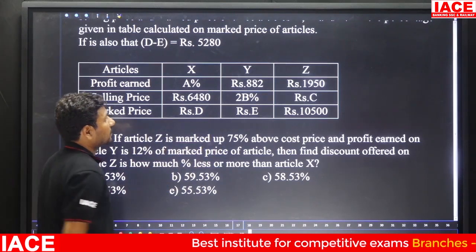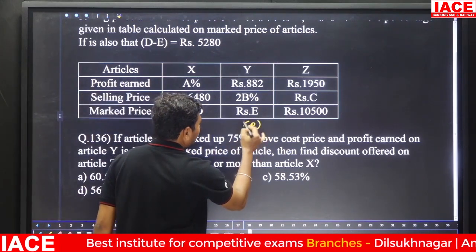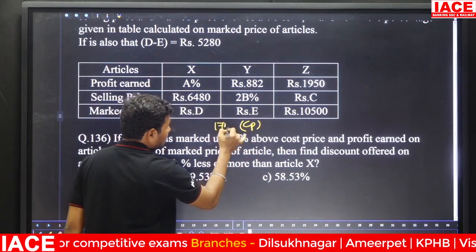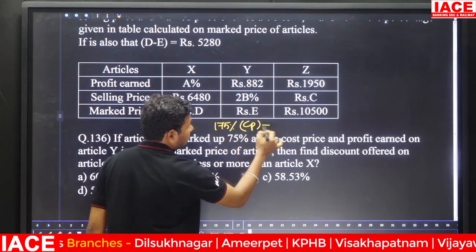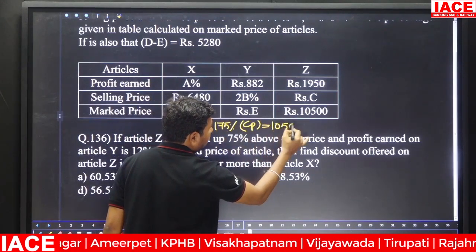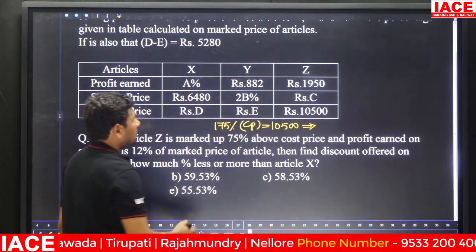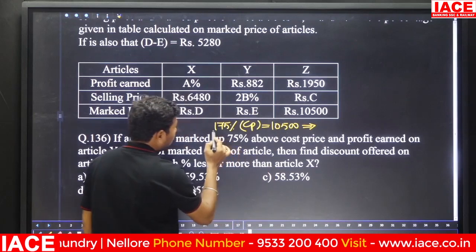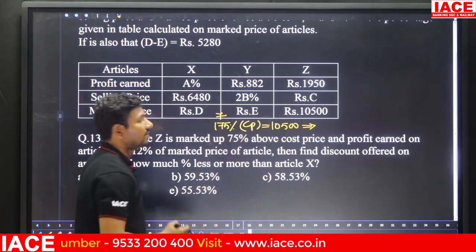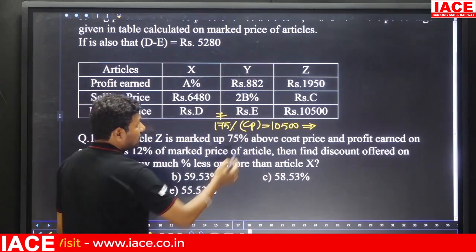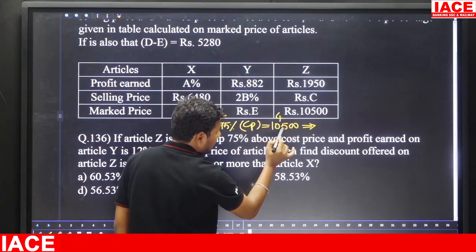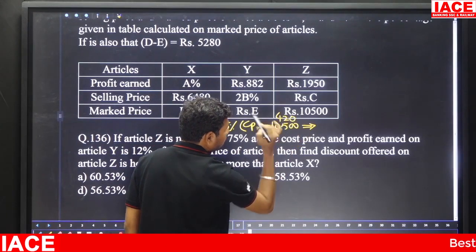75% above. Okay, then CP we don't know, and 75% above means it is 175. 175% of CP is equal to, we know that, 10,500. Once we simplify, we will get the CP value. Here 25 7 times. 25 how many times? 7 times. 25 4s is 100, 25 2s and 0.